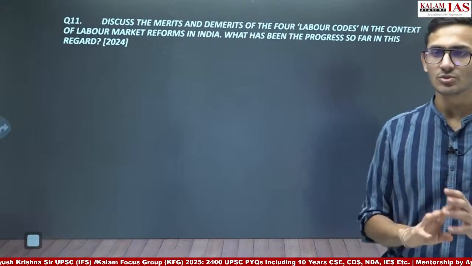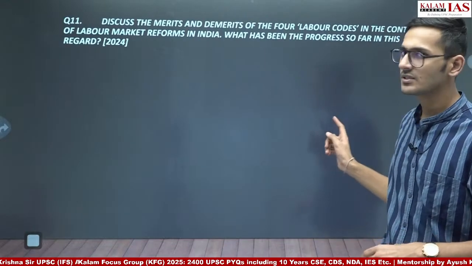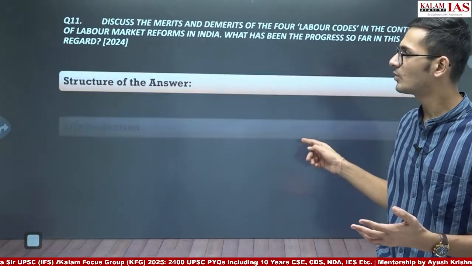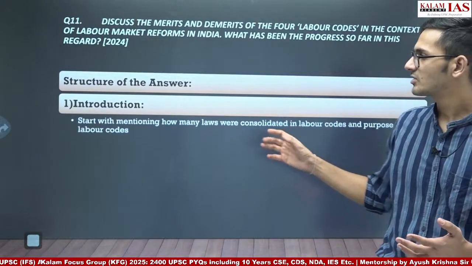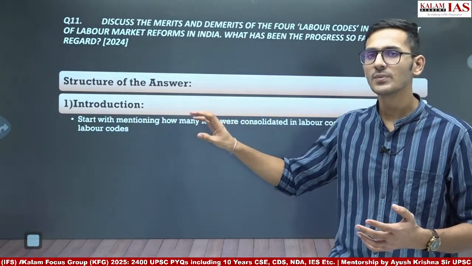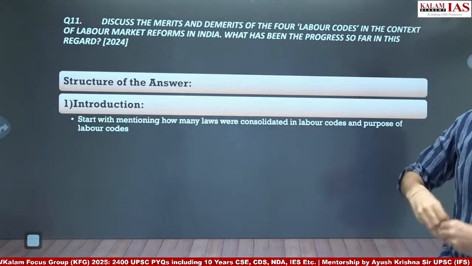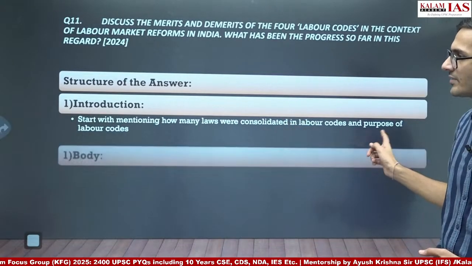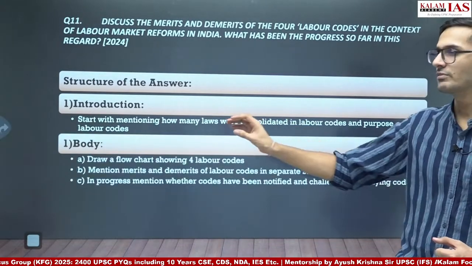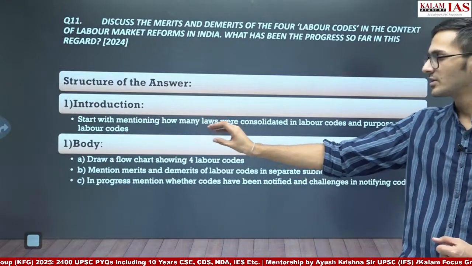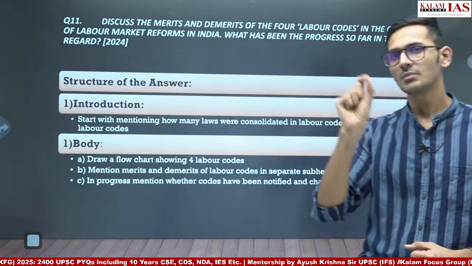So there are 3 parts to this question. We will start with defining the labor codes. What is the labor code? So in the introduction, we will start with how many laws were there. We will write something about the labor codes, and then in the body part, first we will show in a flow chart the 4 labor codes. What are the names of the 4 labor codes?